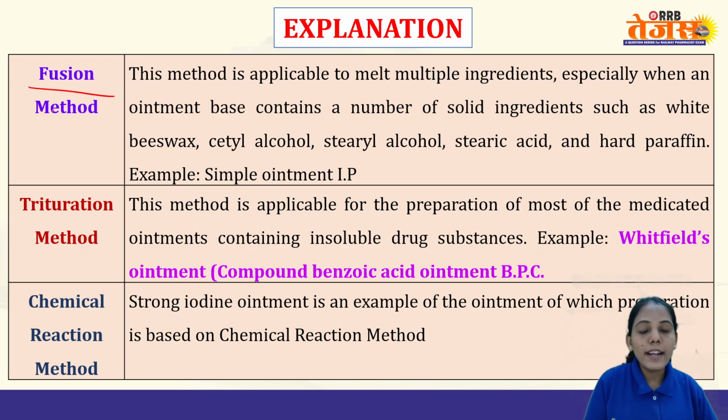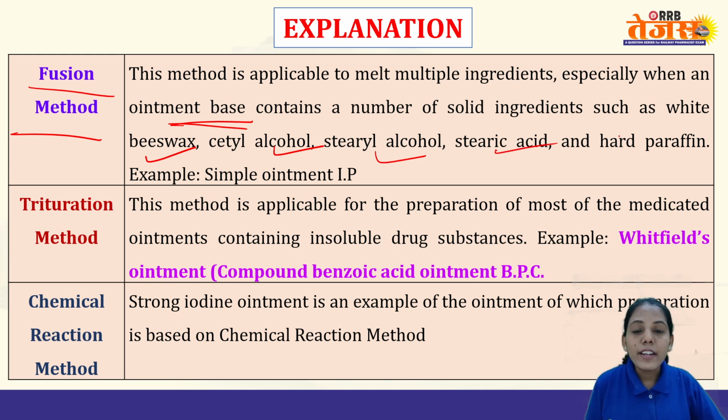So fusion method, as I said, is prepared by melting of the excipients or the ointment bases. Generally the ingredients which are present are beeswax, cetyl alcohol, stearyl alcohol, stearic acid, hard paraffin, etc. So the example of an ointment prepared by fusion method is our simple ointment.